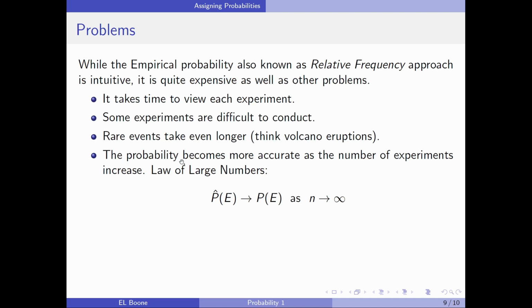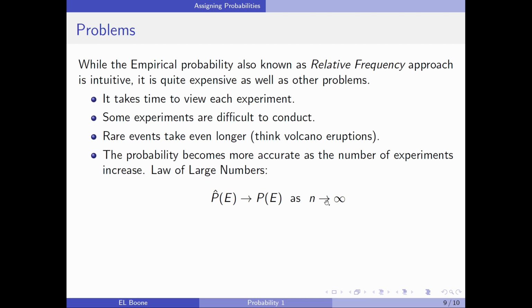One thing that does bail us out is that the probability becomes more accurate as the number of experiments increases. This is the idea of the law of large numbers, and we'll talk about this more later. It basically says our empirical probability, or relative frequency, gets really close to the true probability the more experiments we conduct.